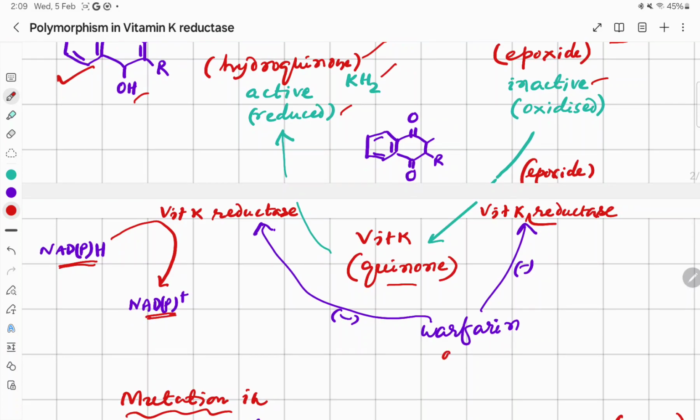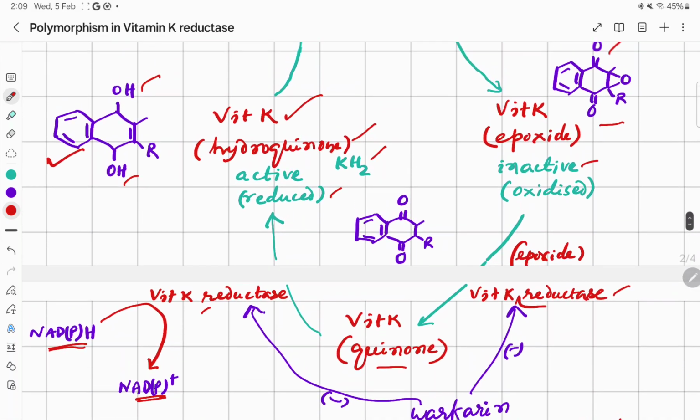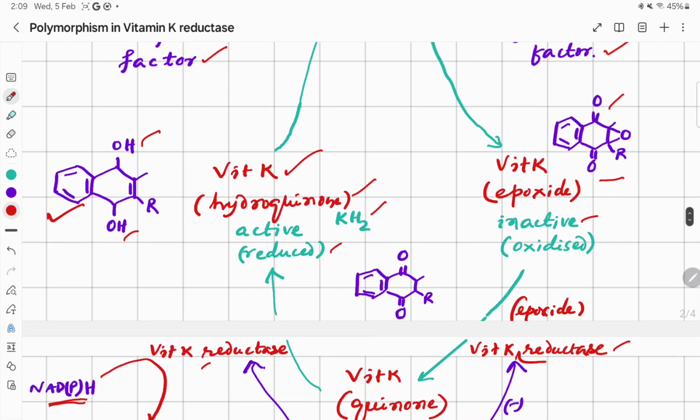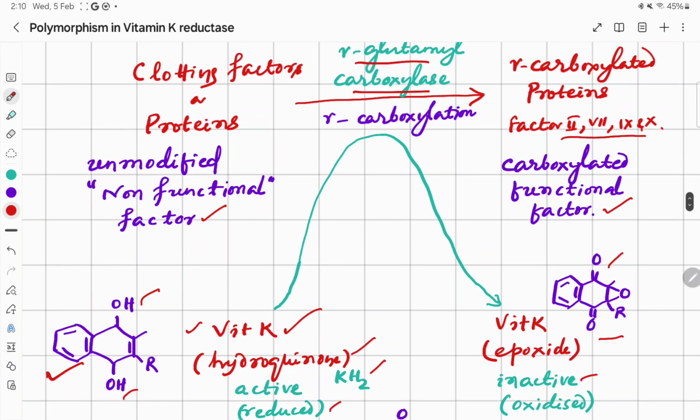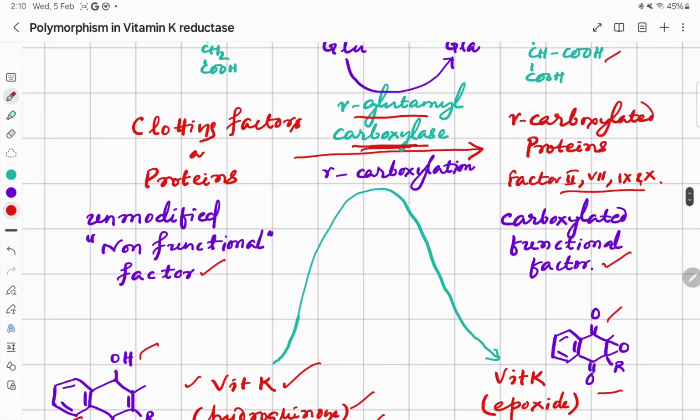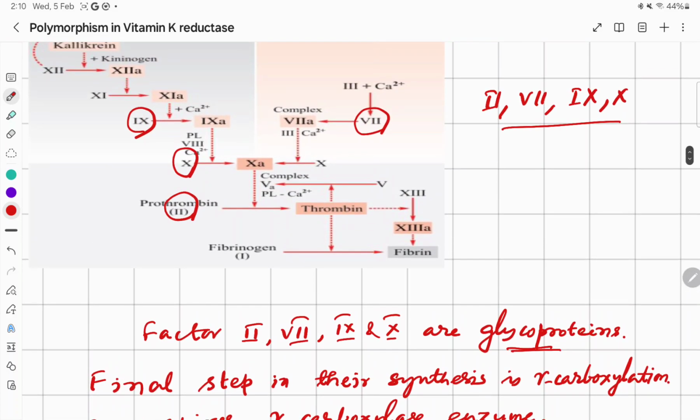And warfarin, the oral anticoagulant, acts by inhibiting the vitamin K reductase, so that there cannot be the regeneration of the active form of vitamin K, and vitamin K cannot act as the coenzyme to gamma glutamyl carboxylase, and there cannot be the synthesis of the four factors 2, 7, 9 and 10, and that will inhibit the blood coagulation.